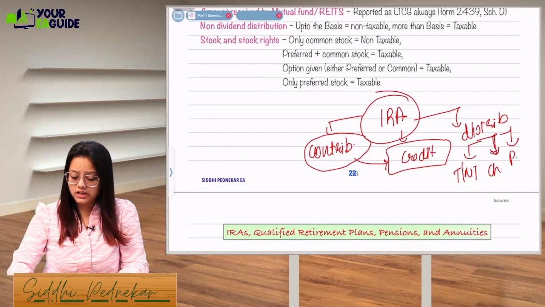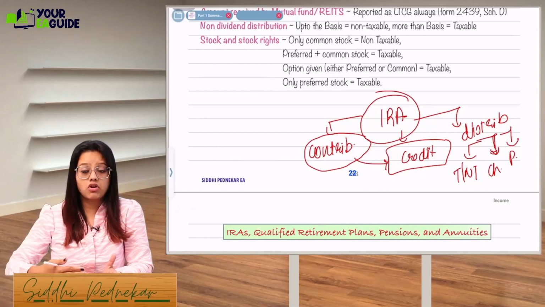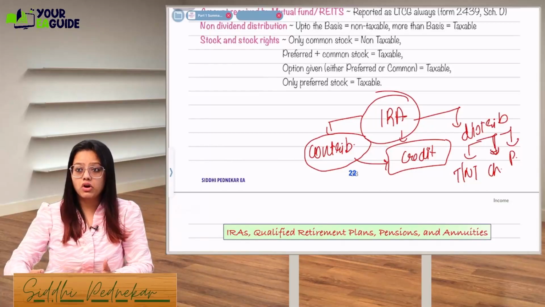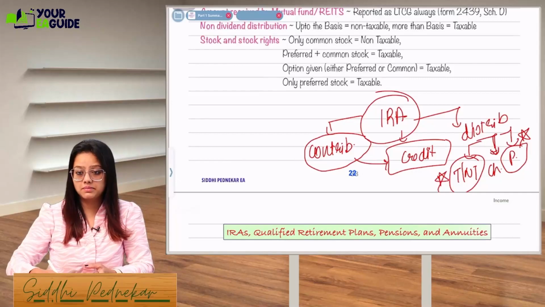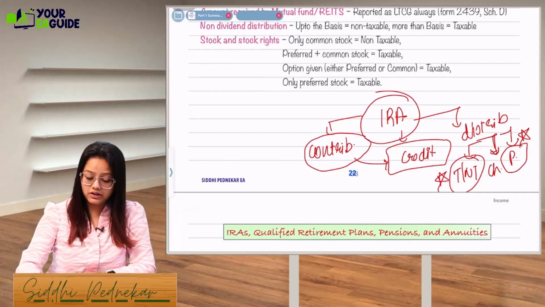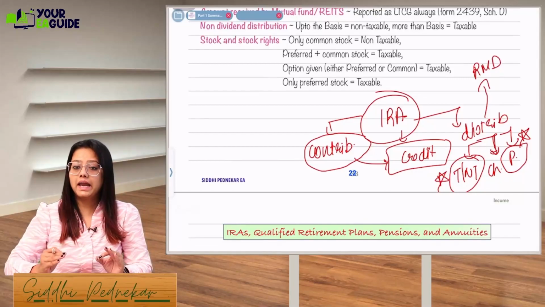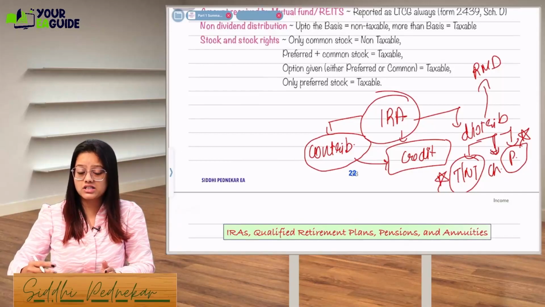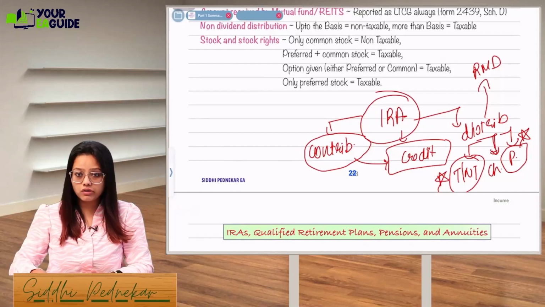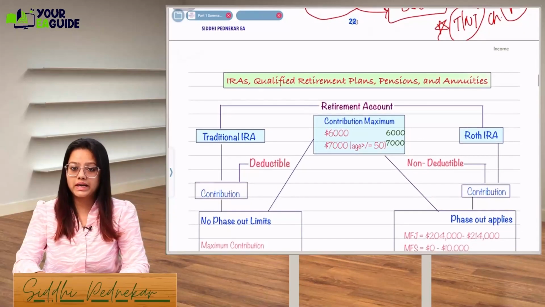The third thing is prohibited transactions, or what transactions are not allowed from your IRA account. A lot of questions will be there from prohibited transactions, and a lot of questions will be based on the taxability and non-taxability of the distribution. In distribution, we have one more thing, that is required minimum distribution. Based on your age, IRS will tell you that this much you have to withdraw. If you don't withdraw, you will be charged a penalty. Got it, guys?